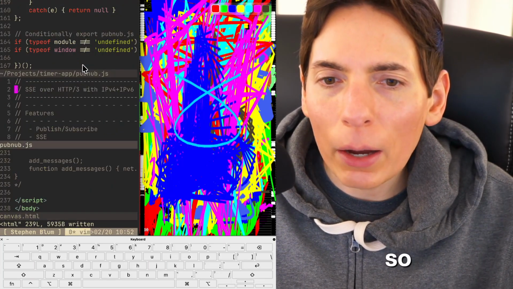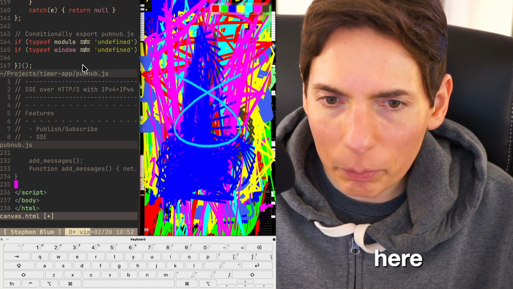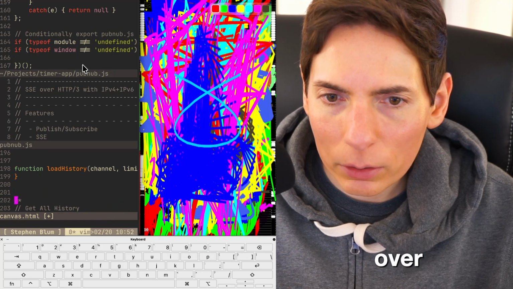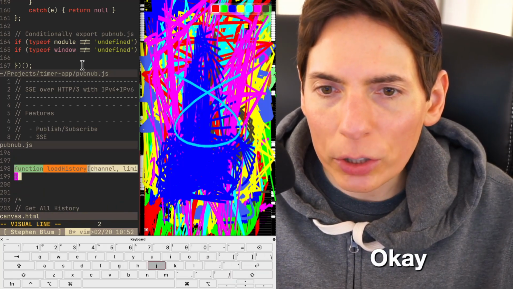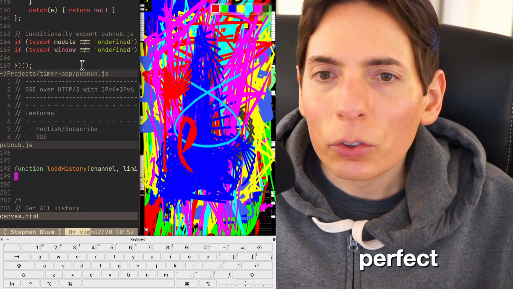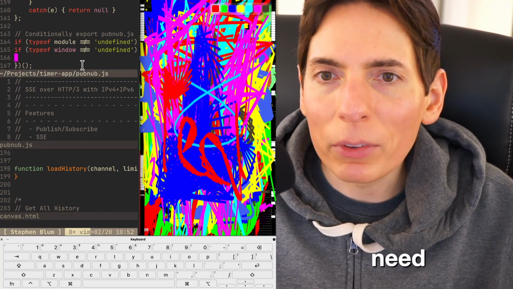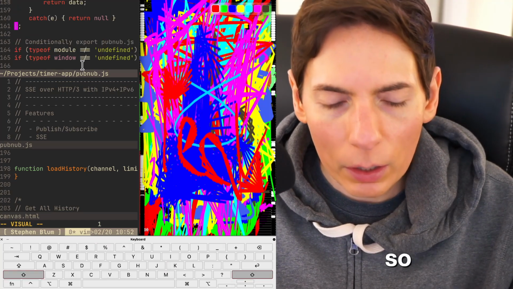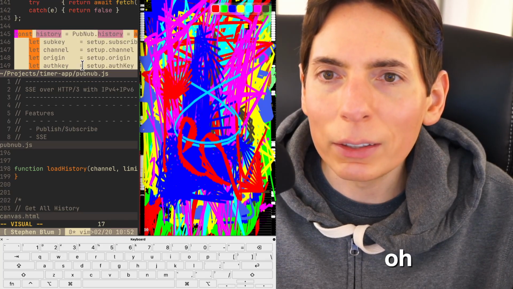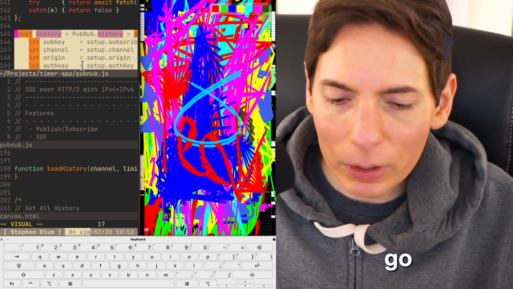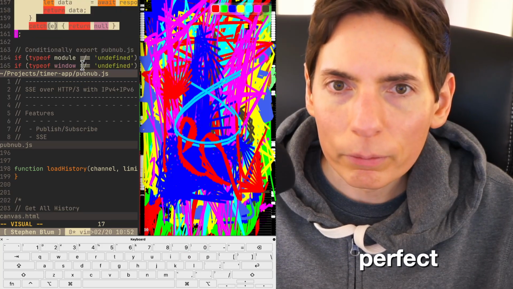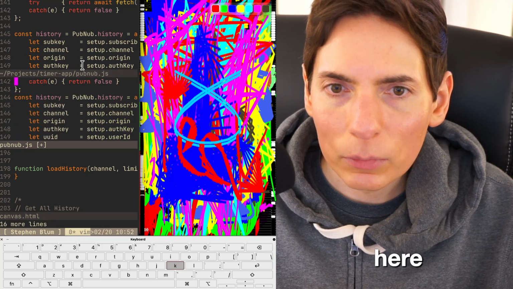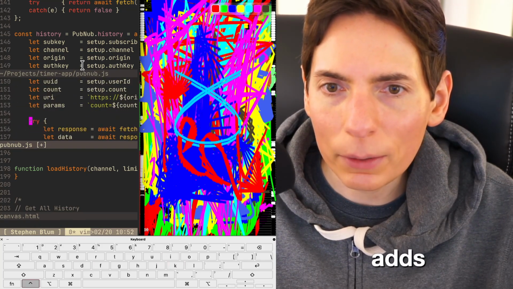All right, so I want to add in some history here. So let's bring this back over here. And then we will bring this over here. Okay. Function load history. Perfect. So that'll load canvas history. And then I need to grab this here. Where is this? I believe it's this function. So I can grab the whole thing like this. There we go. Perfect. And then bring this over here. Okay, so that adds in history.